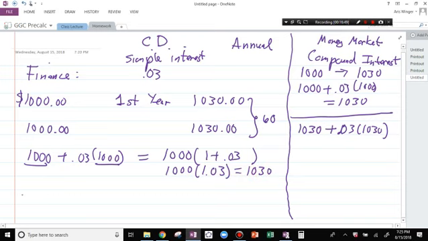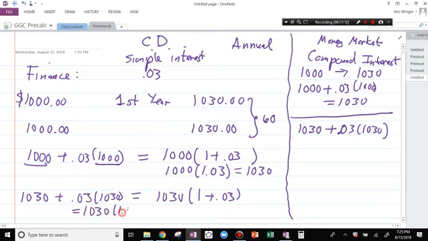The second year, I'm going to take that 1,030 and I'm going to ramp it up by taking 3% of that and adding to my 1,030. Well, for the same reason, they both have 1,030 in common, so I can factor that out. And that leaves 1 plus 0.03 yet again. This is equal to 1,030 times 1.03.